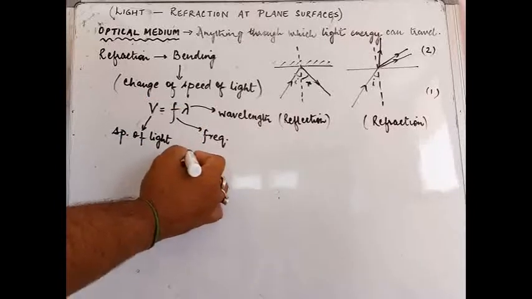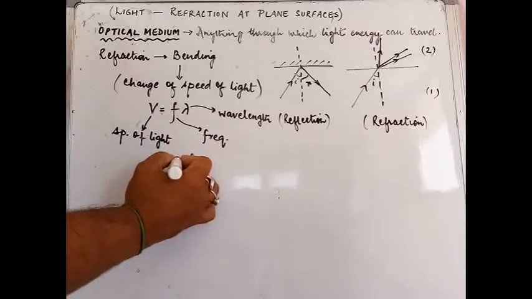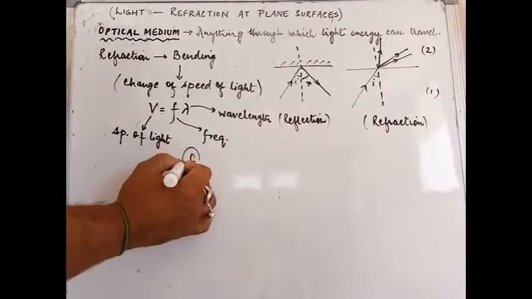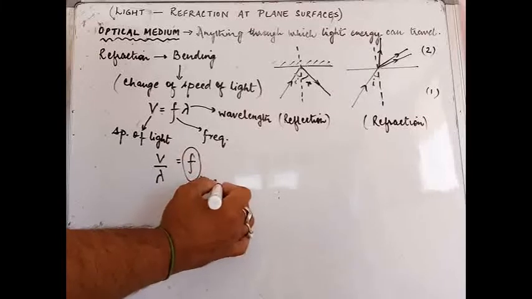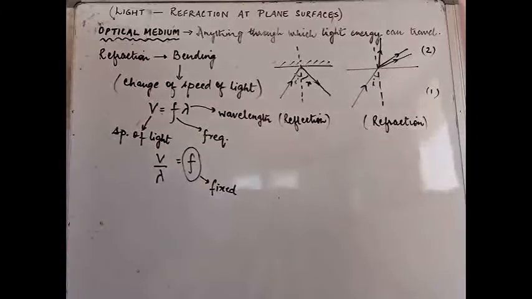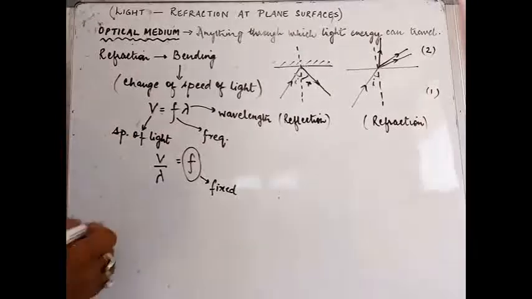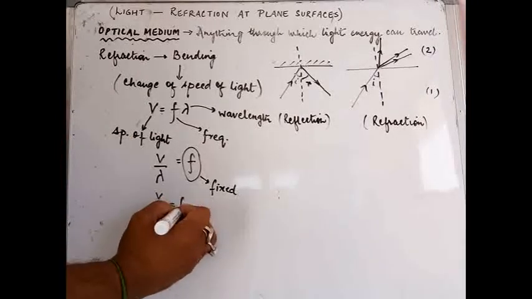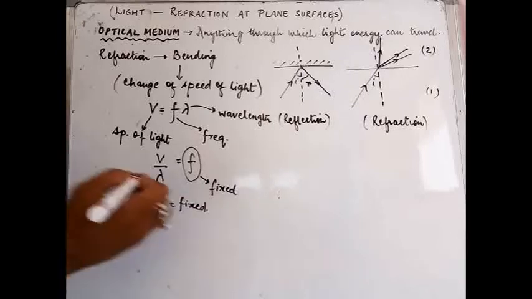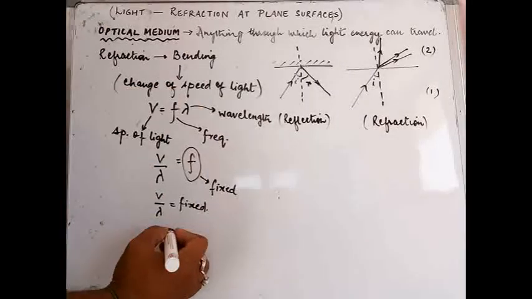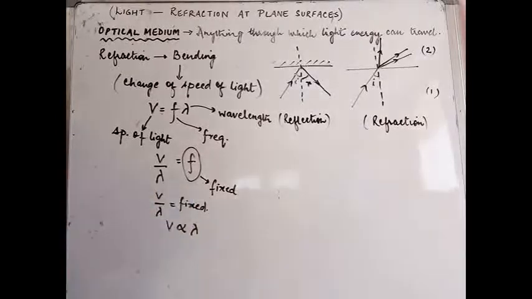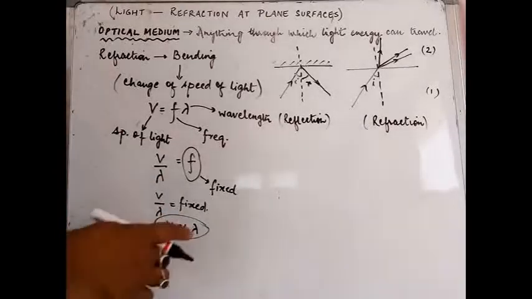So you can say that this F value can be written as V upon lambda. As long as this F value is fixed, V upon lambda is fixed, which further means that V is proportional to lambda. When you take lambda to that side, you have V, the velocity of light, directly proportional to the wavelength of light.